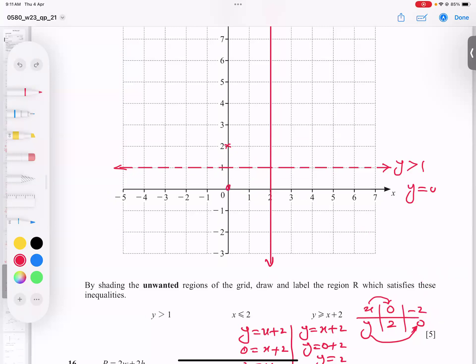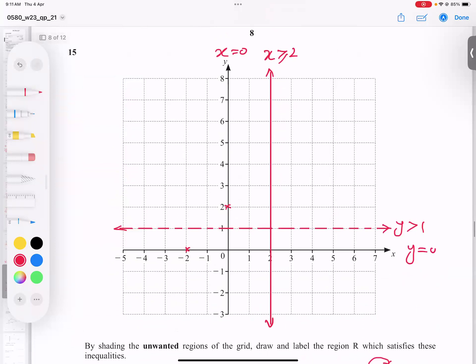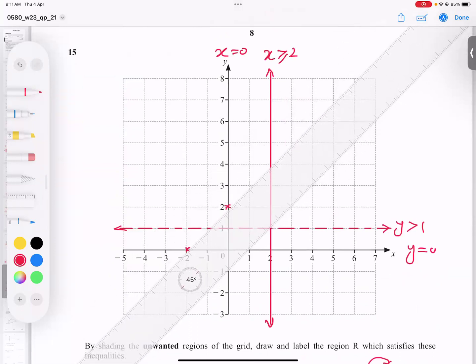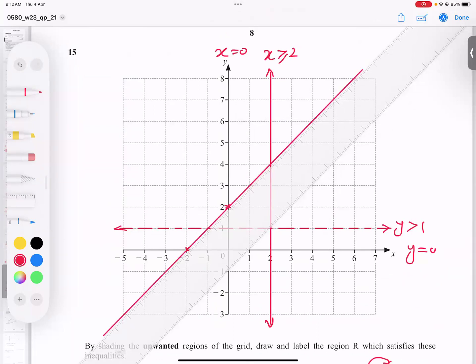It means x 0, y 0, x minus 1, y 0, x minus 2, y 0. I think the point is clear. So these 2 points, I will take a scale and join them. While joining them, be careful. I think it is clear. So this part is clear.